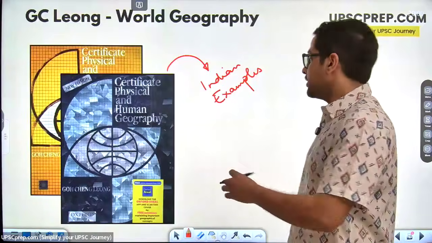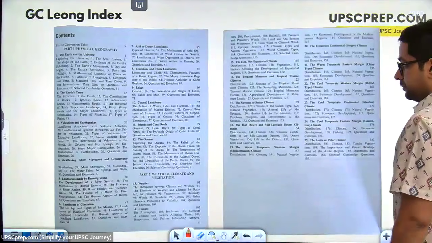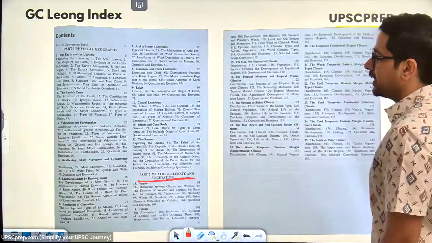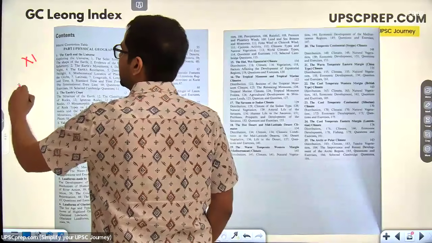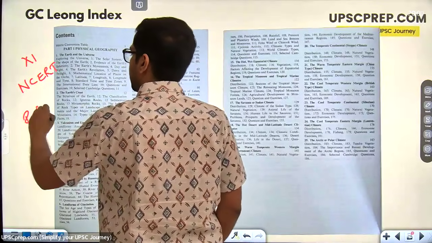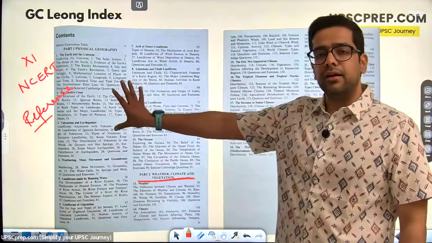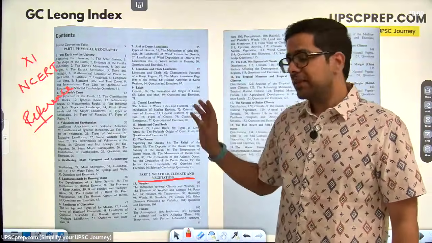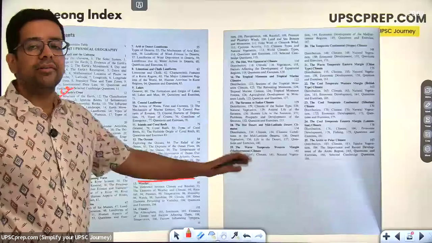GC Leong, great thing. GC Leong ka part 2 in particular, we want to do. Right. So part 2 kya hai? Weather, climate and vegetation. Part 1 you can refer to if you don't understand anything in the 11th NCERT. Use it like a reference book. If I don't understand anything in the class 11th ka Fundamentals of Physical Geography, then I refer to the first 12 chapters from here. If that NCERT is making sense, you can skip the first half. Second half, I want you to do.